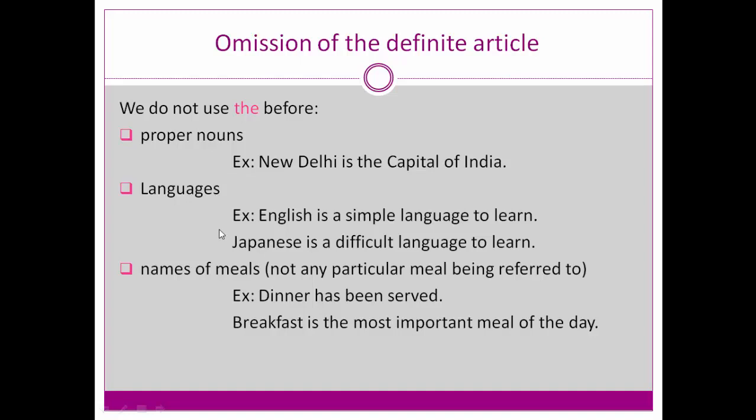Languages. Before languages, English is a simple language to learn. So we don't use any article, any definite article here, just before the noun. Japanese is a difficult language to learn. Okay, so before languages we don't use an article.